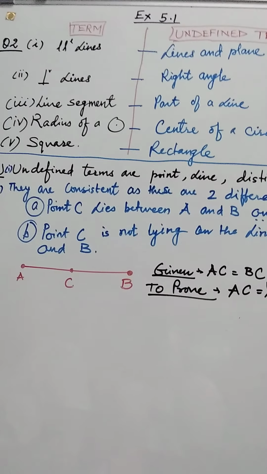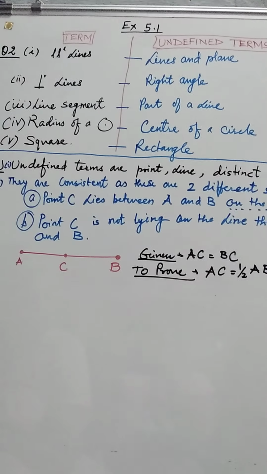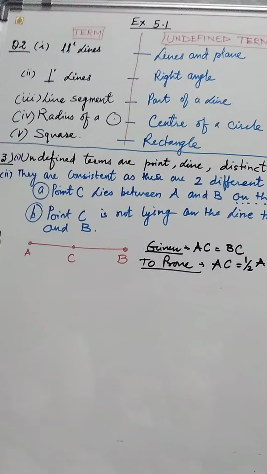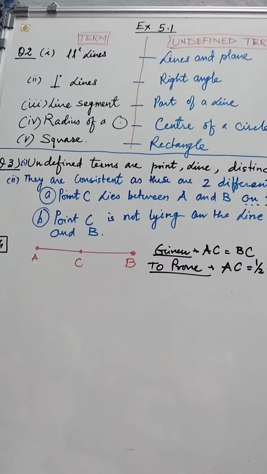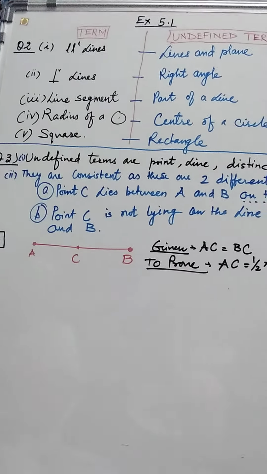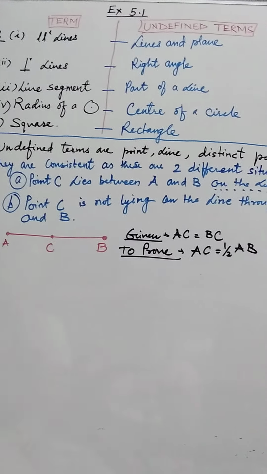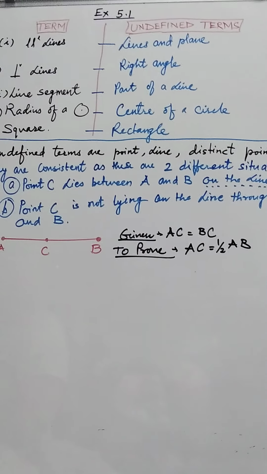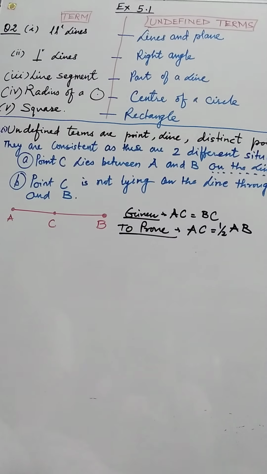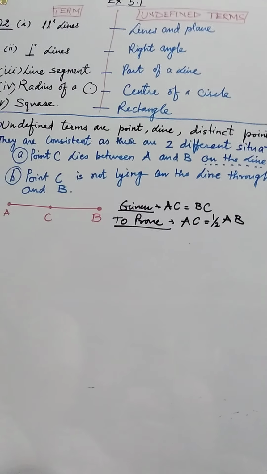In question number 2, we have to define the given terms and we have to say whether there are other terms that are needed to be defined first. What are they and how might you define them? The terms are parallel lines, perpendicular lines, line segment, radius of a circle and square. We all are aware about the definitions of them. But what are the undefined terms for them? Like for parallel lines, they are lines and planes. These terms are to be defined first before we define the parallel lines. Means you should be aware what are lines and what are planes before you should know what are parallel lines.